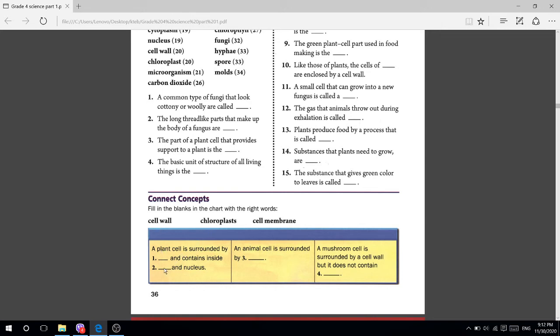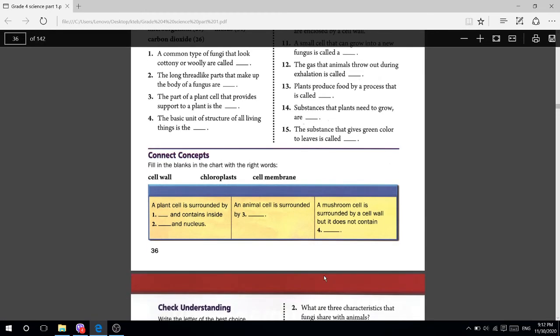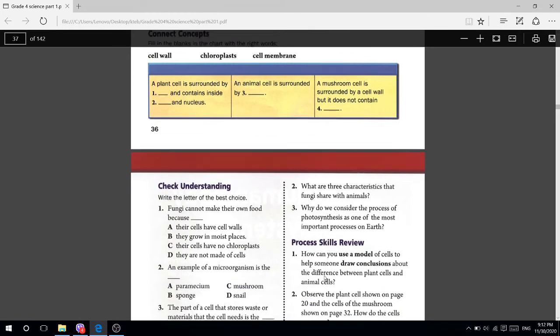First one, cell wall here. Second one, chloroplast. Okay, an animal cell is surrounded by what? Surrounded by a cell membrane. Number 4, a mushroom cell is surrounded by a cell wall, but it does not contain chloroplast. They have a cell wall, but they do not have a chloroplast. Okay, students.